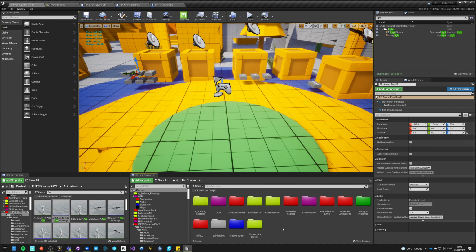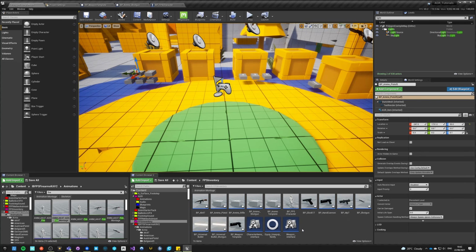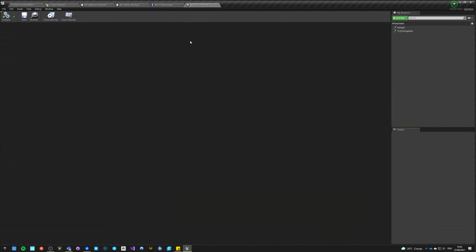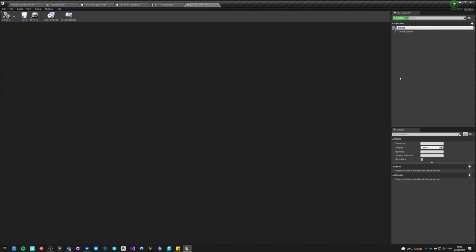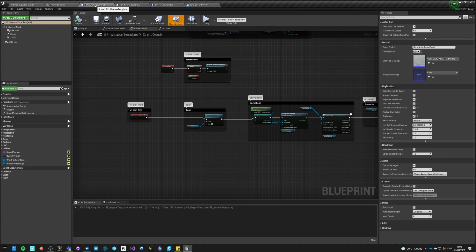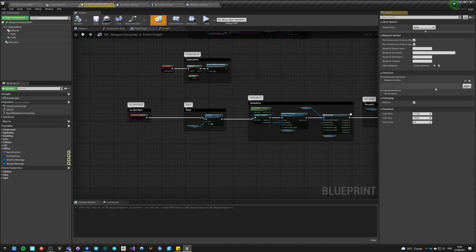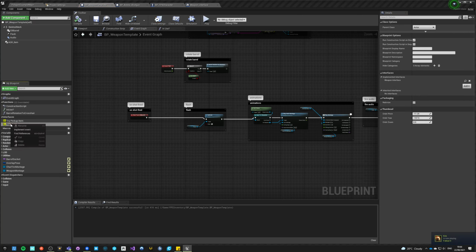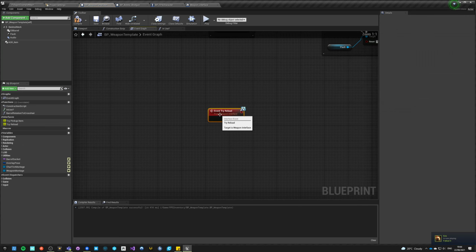So we have to do it like this. We go here. I already created a weapon interface that goes into weapons, but I haven't used it really. So I made this function reload, but I will actually call it try reload. And it is already implemented in the weapon. So I go into weapon template, I go into class defaults, and I got this weapon interface. So I can go now into interface and say try reload, implement event.